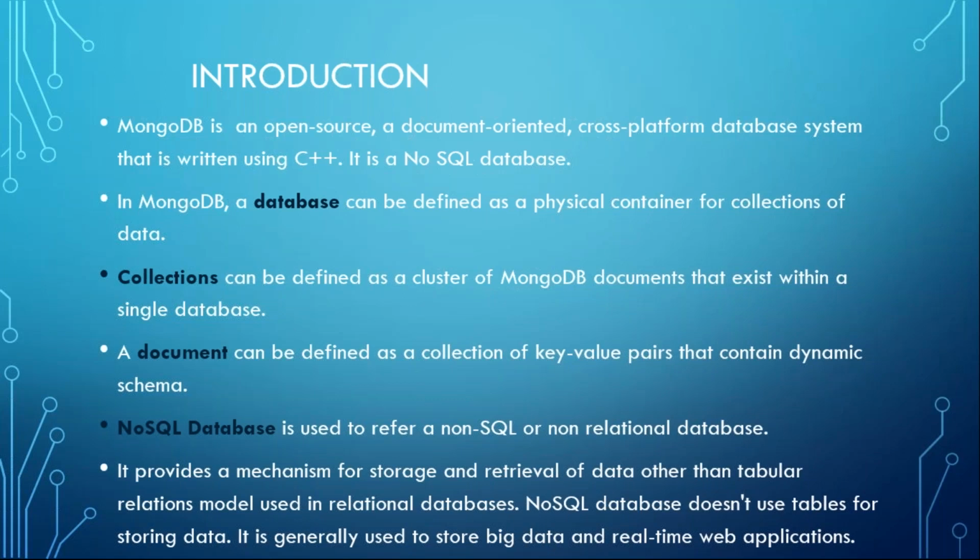What are the other terms? A database is a physical container where we store collections of data. A collection is a cluster or group of documents stored inside it. A document is defined as key-value pairs that contain a dynamic schema, representing the properties of one particular object. Fine, this is just an introduction. Tomorrow we'll see how to install MongoDB and how to work with it.